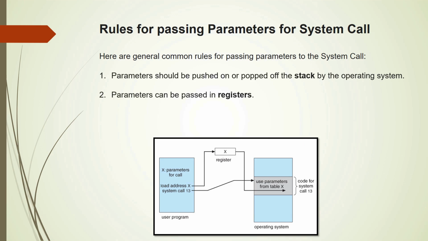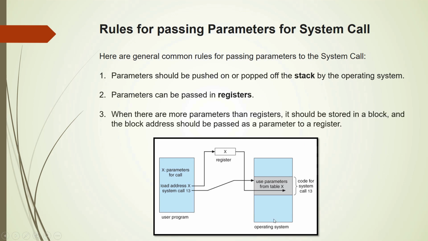The second method is the easiest one, which is by use of registers. And the third method, with the help of this particular diagram, we can understand that a block of memory will be storing the parameters. As an example here, X is the starting address where the parameters are stored, and this X is put in the register. That is, the address of X is put in the register. So this is the address of the block where the list of parameters for the system call is available.